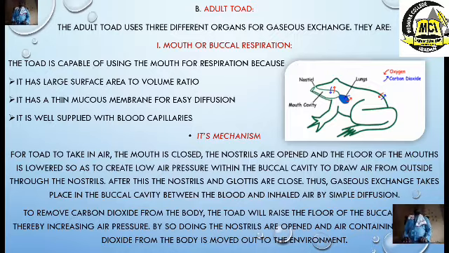Okay, the toad is capable of using the mouth for respiration. Why are they capable of using the mouth for respiration? I think we studied the respiratory surface or the respiratory organs. What do they have? Those are the characteristics of the respiratory surface. The mouth of the toad also has these characteristics, hence respiration can take place. Now let's look at the mechanism through which the buccal respiration operates.